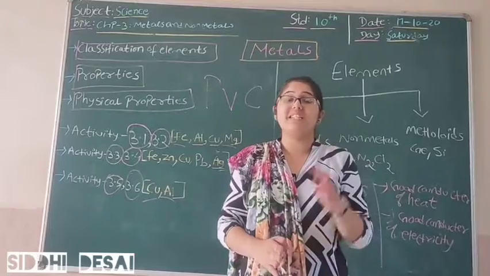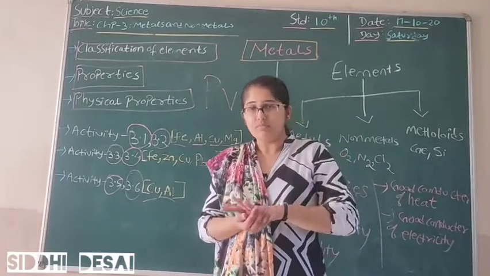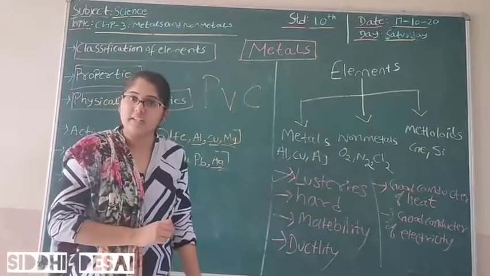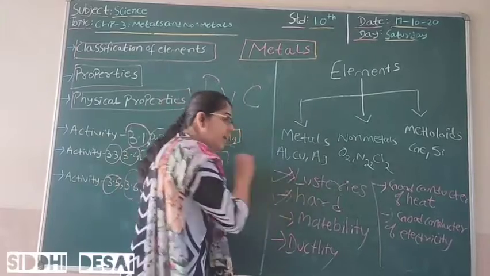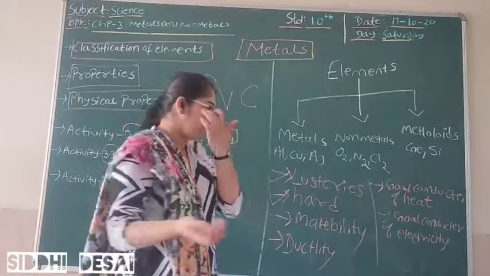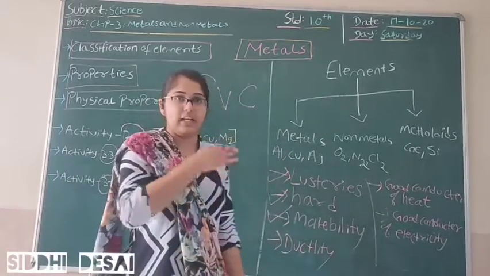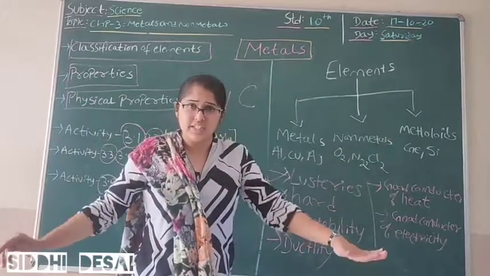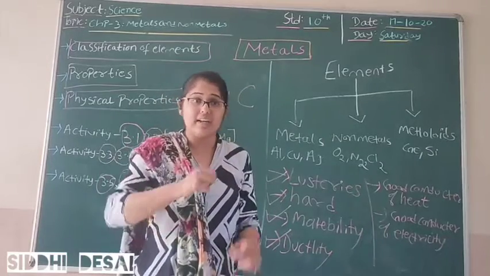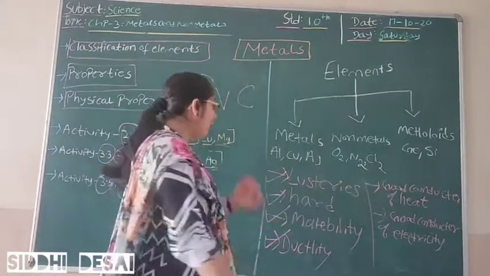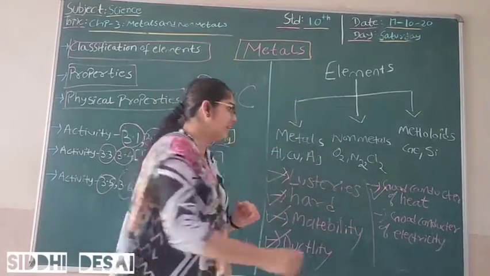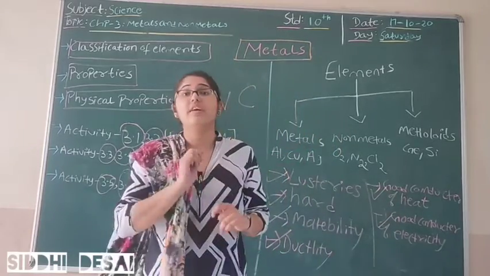So we have seen basically six properties. Very first is they are lustrous, they are shiny materials. Then we saw they are hard, because when we are cutting it, we are not able to cut even iron. And we have seen they are malleable, like aluminium foil, they can be made into thin strips. And then we saw ductility, that it can be made into thin wires. And then we saw that they are good conductors of heat. And at the end we saw they are good conductors of electricity.